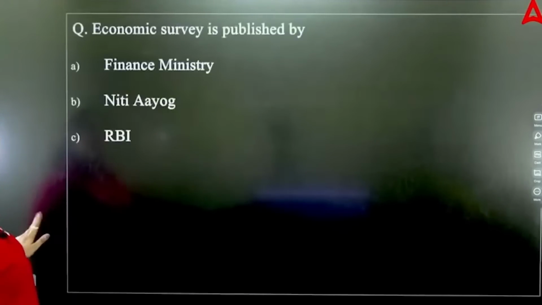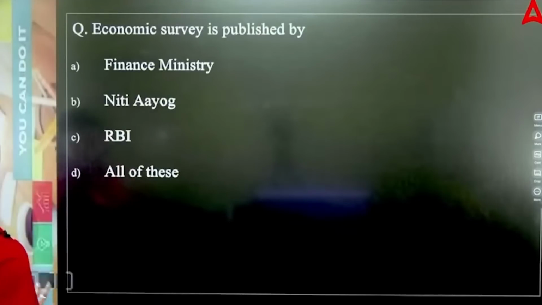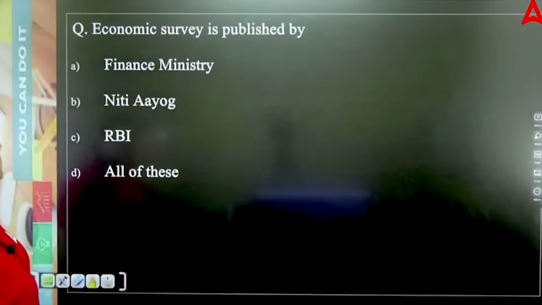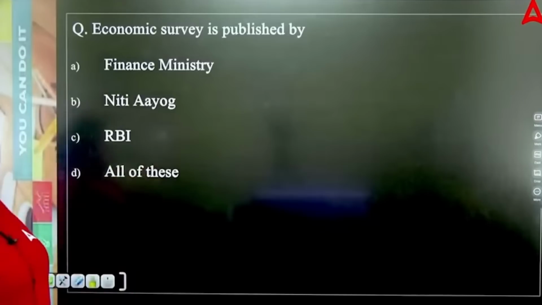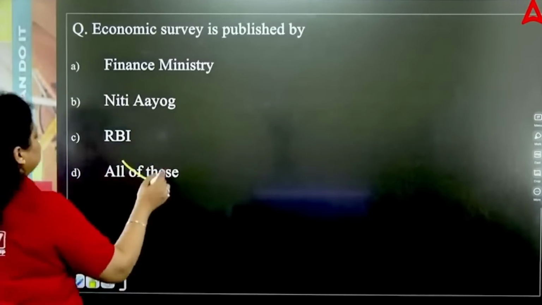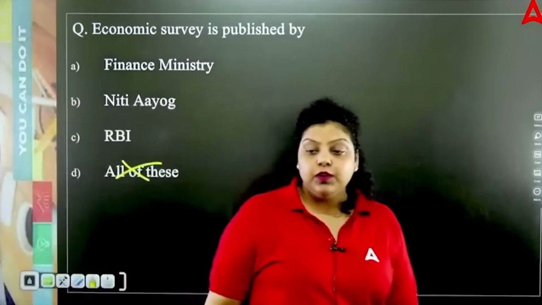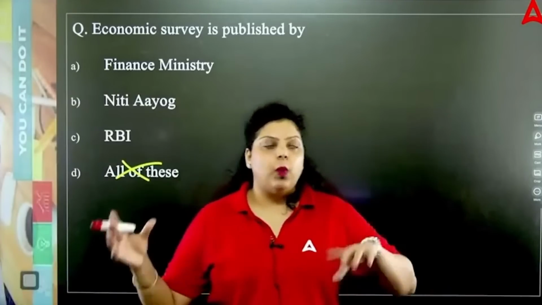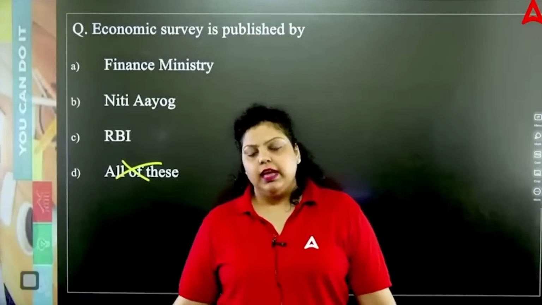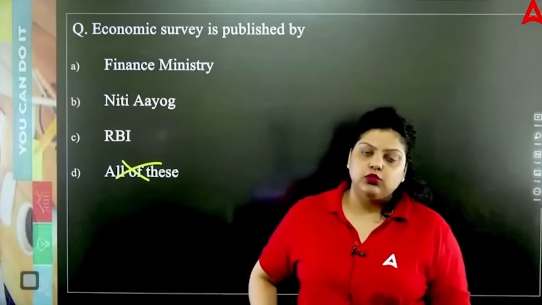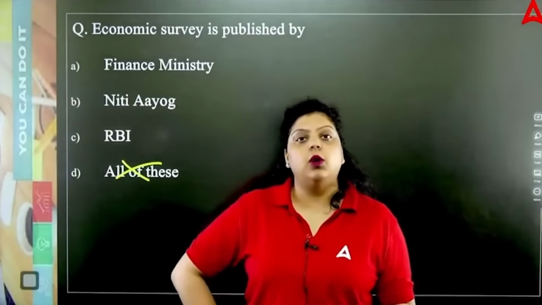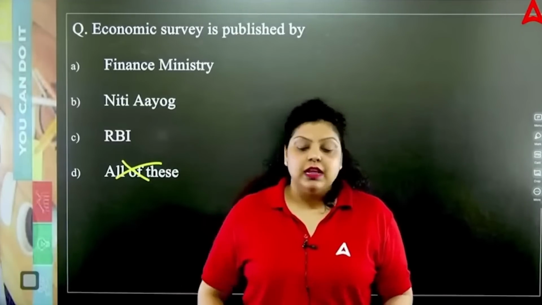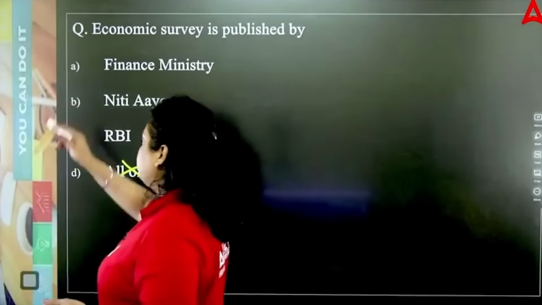Economic survey is published by whom? First says Finance Ministry, second says Niti Aayog, third says RBI, fourth says all of these. So it's very obvious it can't be all of these. Economic survey is published 1 day prior to your budget. Like the budget comes on 1st of February, so your economic survey will be presented on 31st of January, right? And it will be presented by the Finance Minister.